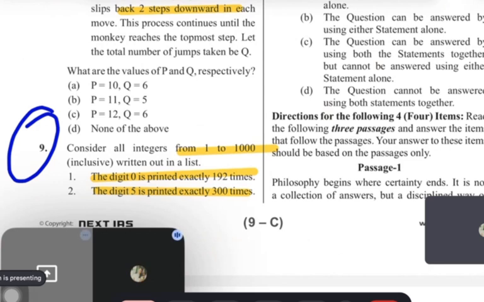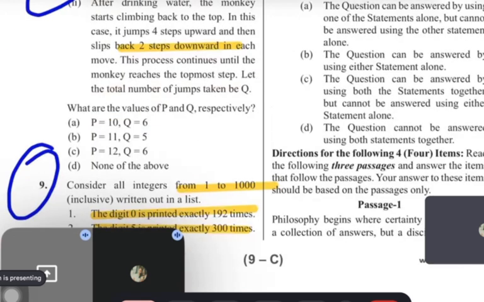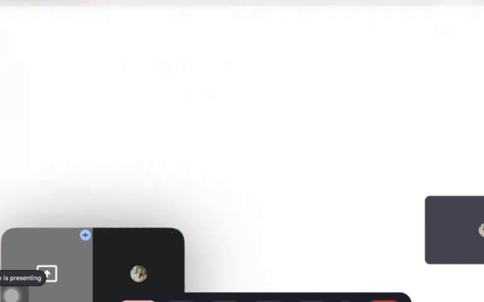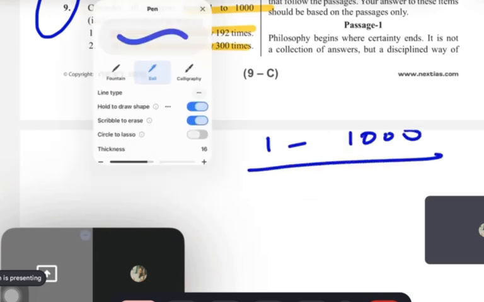See, we can take 1 to 100, how many zeros? Like you told, 20 will be repeated, but one number more, so 21, plus from 100. So guys, I'm solving. You say what approach you would have followed. Now see, guys, listen carefully, because here I will tell you some smart approach as well. Here it is 1 to 1000. Okay, fine, no problem.